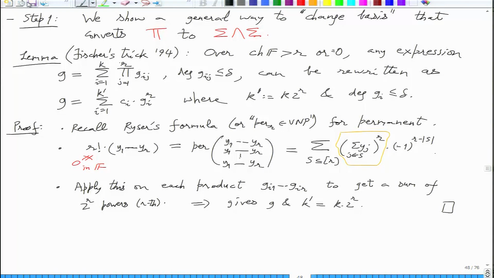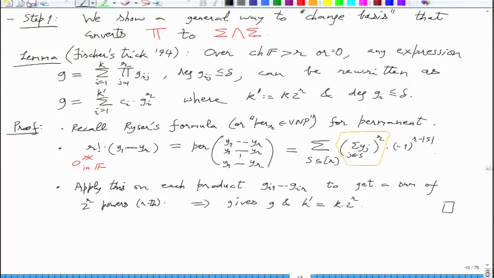Can you do this thing over other characteristic? Will this Fisher's trick exist for other characteristic? If you go below r factorial, the characteristic would divide r factorial. Yeah, but that is in my proof. Yeah. Do you have a proof where it doesn't? So that is in the assignment.